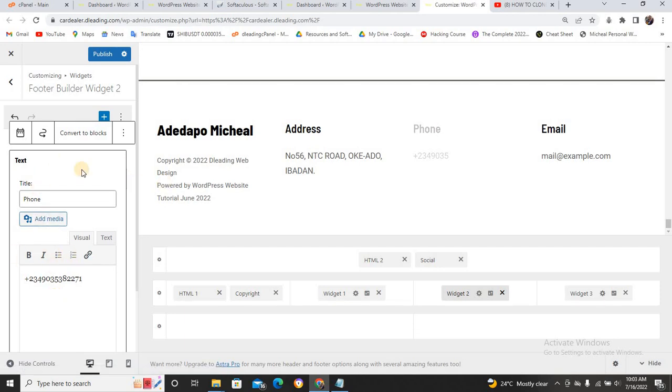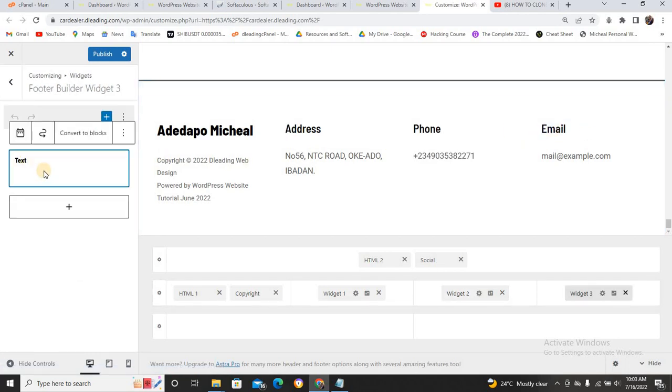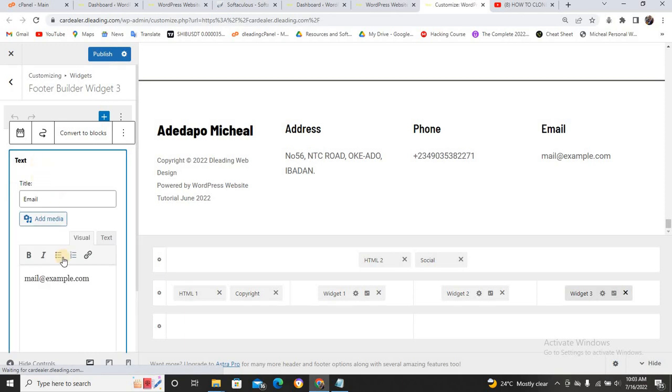So once I'm done with this, I also come to this email space, click on the pencil icon, and put in my email. I'm going to make it Dleading training at gmail.com.